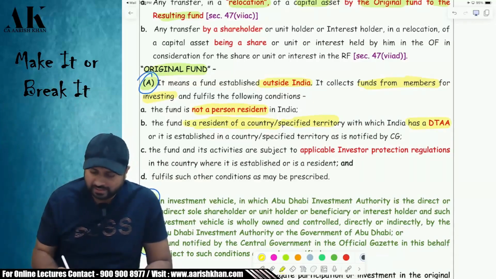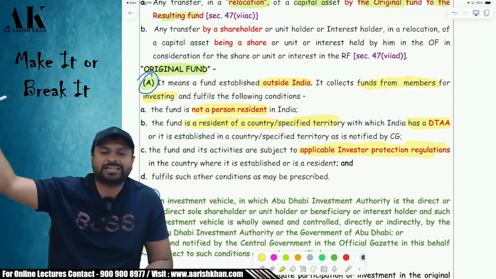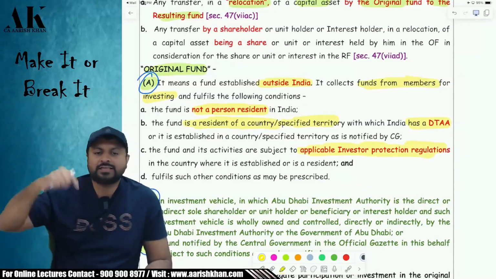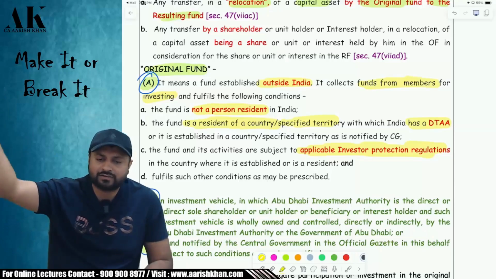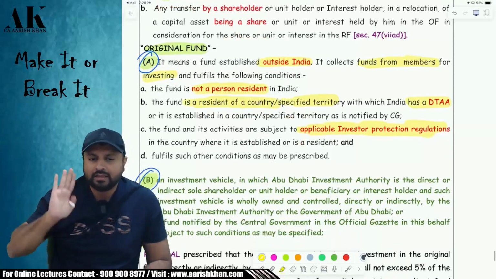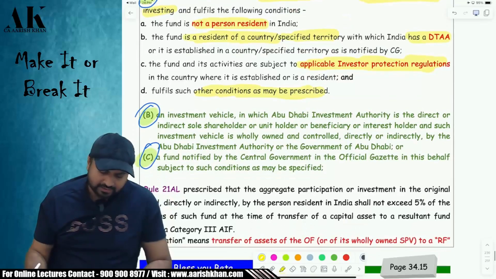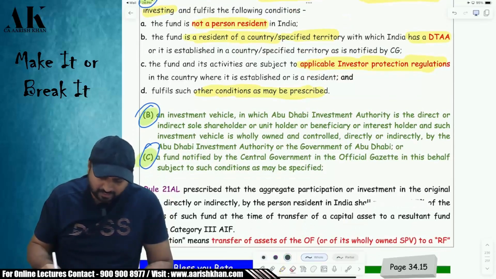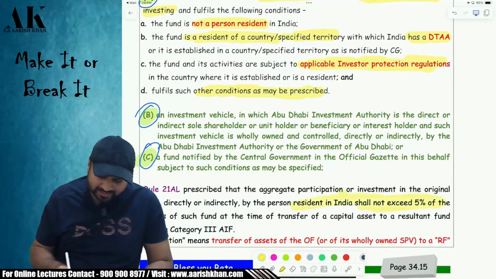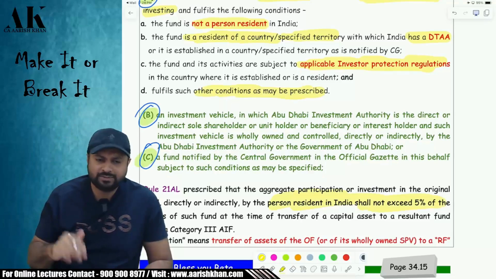Third, the fund should be in such a country where there are protection regulations like SEBI in India. The way SEBI regulates companies and funds in India, the same way their country should also have some kind of regulatory authorities located in their country. The fourth one is they should fulfill such other conditions as may be prescribed. Now that such other condition is the same as what we have done earlier for the previous one also, that 5% resident etc. That same condition which was there above, 9A 47 7AB 104D. Same condition is over here.